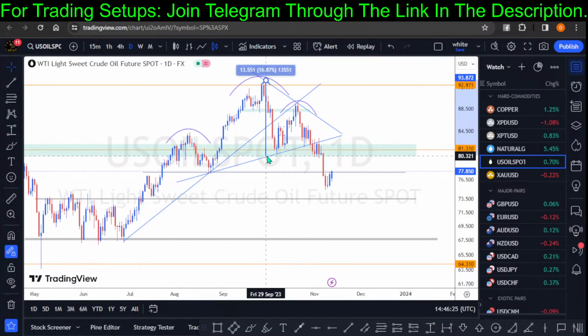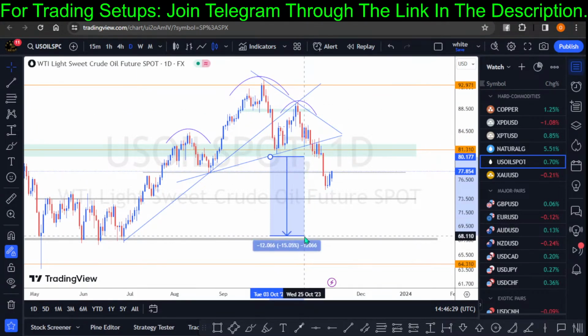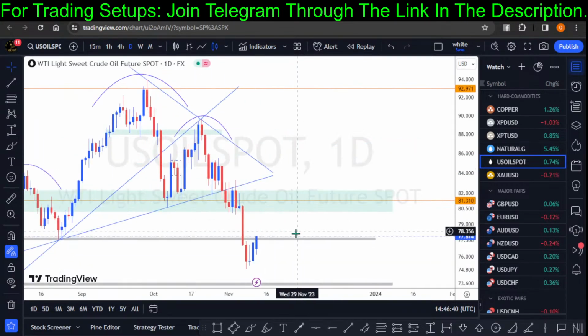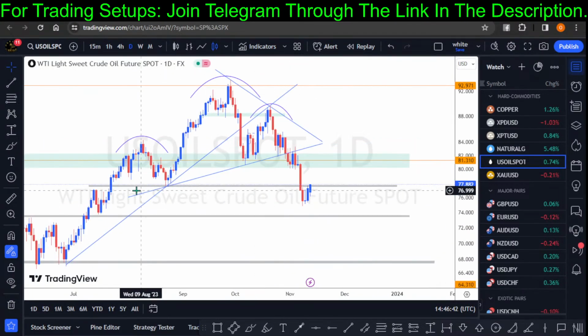So if I'm looking down, then I'll be looking out for something around 17%, which is going to be around this structure right there. So I'm still open for more downtrend, right? This is why I'm still holding on to my short position on US oil. So let's see how today is going to react to this key level structure at the price of 77.889.